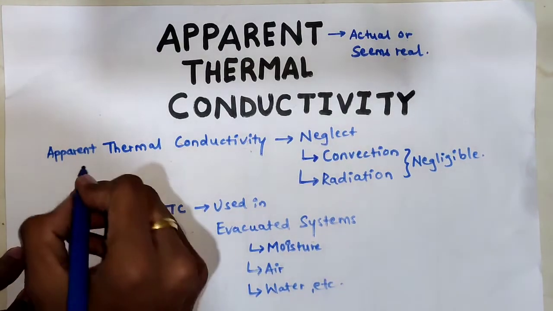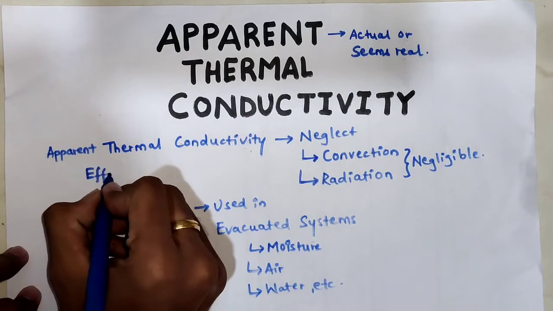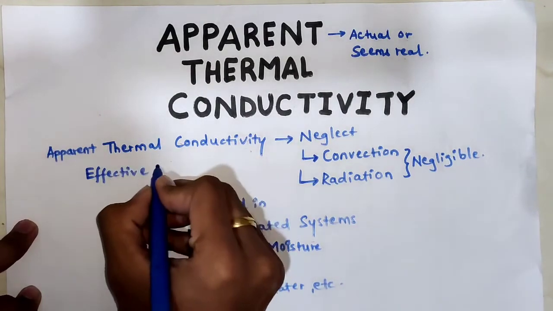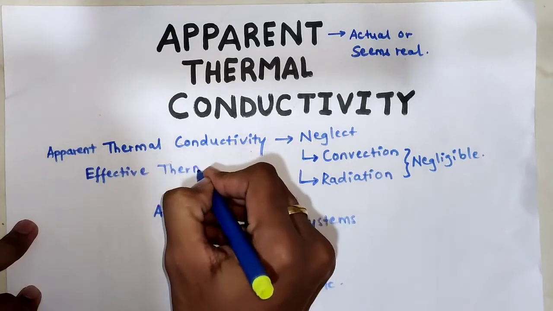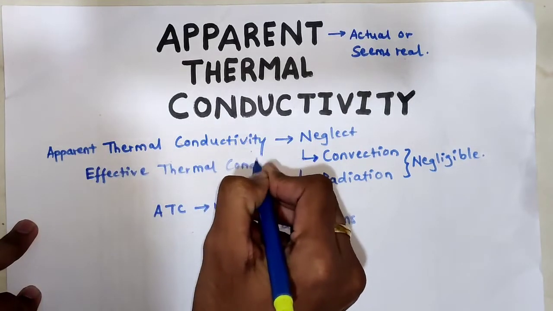Another name for apparent thermal conductivity is effective thermal conductivity.